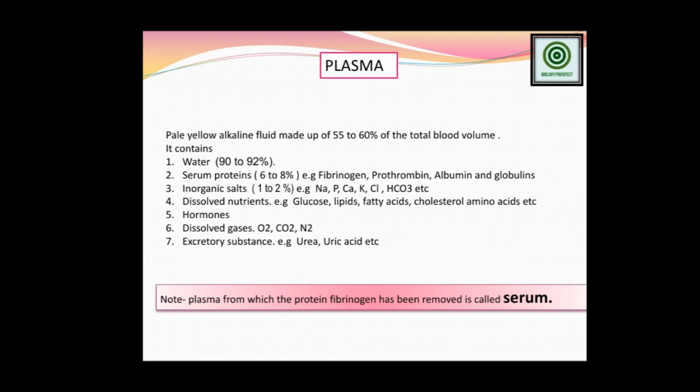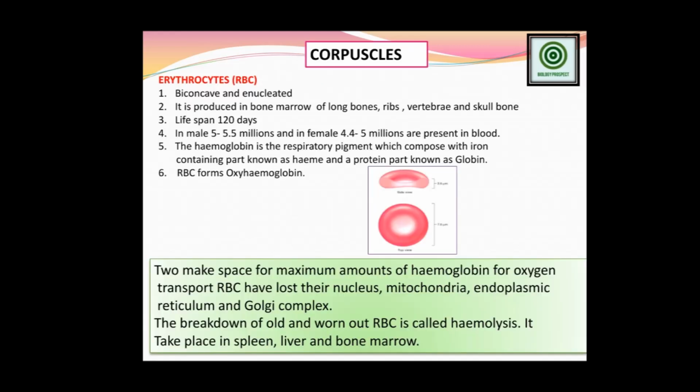So the next point of this particular topic is the corpuscles. In the blood there are two parts we are already familiar with: one is blood plasma and the other is the cellular part, which is called the blood corpuscles. There are three types of blood corpuscles. Common names are RBC, WBC and platelets.